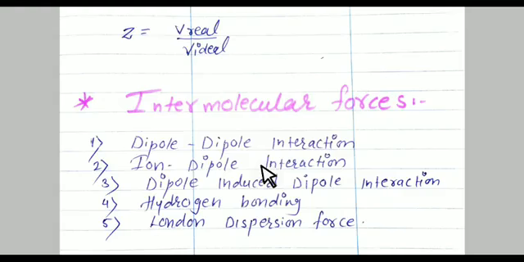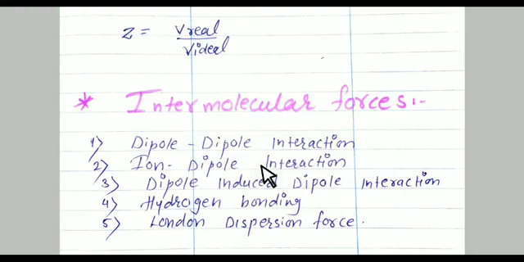An ion, this cation, reacts with a polar molecule. For example, NaCl. In NaCl, sodium is the cation. When it is dissolved in water, the sodium atom forms a hydrated sodium ion with the water molecules. This interaction is known as ion-dipole interaction.